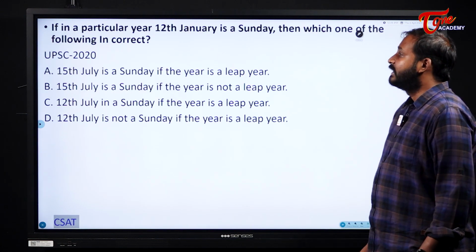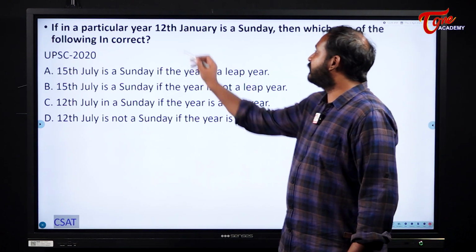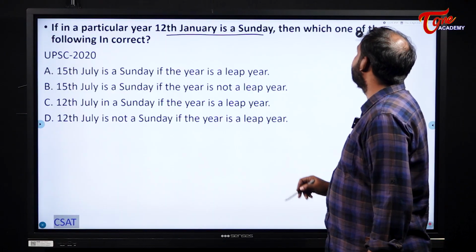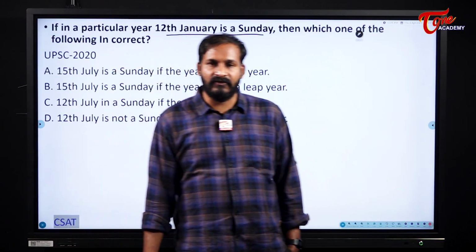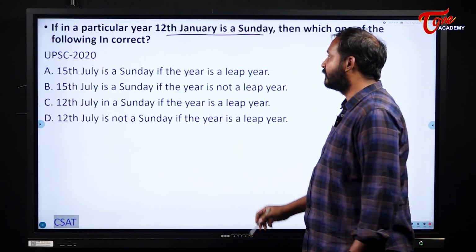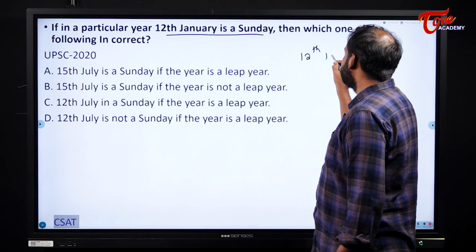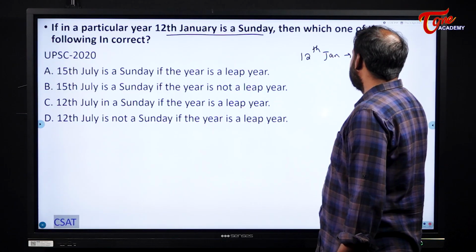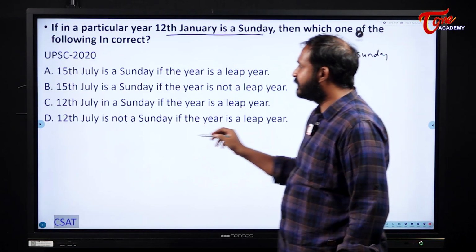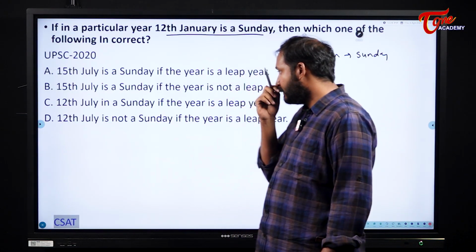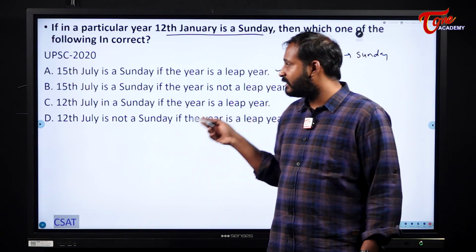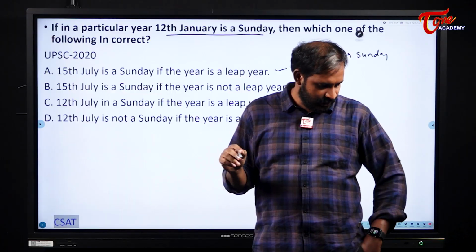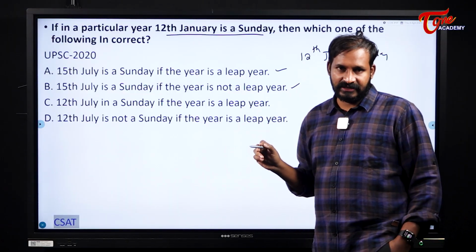Next one. If in a particular year 12th January is a Sunday, then which one of the following is correct? Okay. 12th January is what they are telling us here is Sunday. And what they are telling, if they are speaking about 15th or 12th of July, right? And a normal year and a leap year. We will try to find one for normal year and one for leap year, and accordingly we will try to write our final answer.